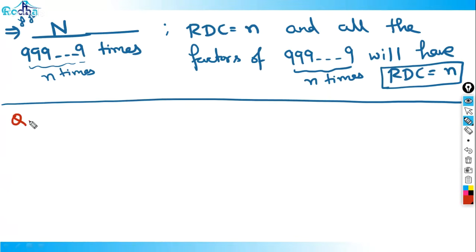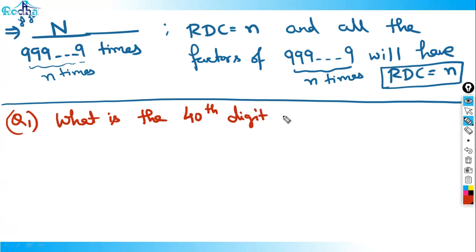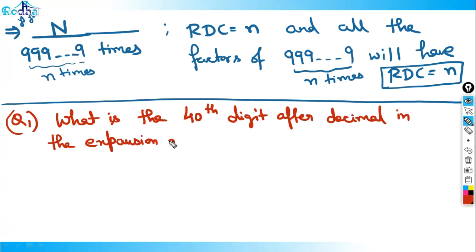The first question could be: what is the 40th digit after decimal in the expansion of 5 by 37?